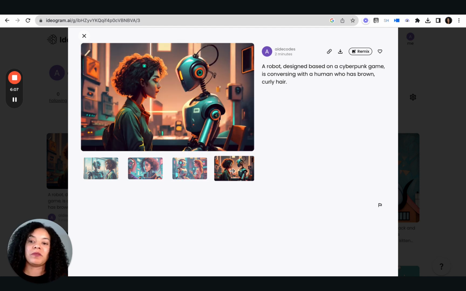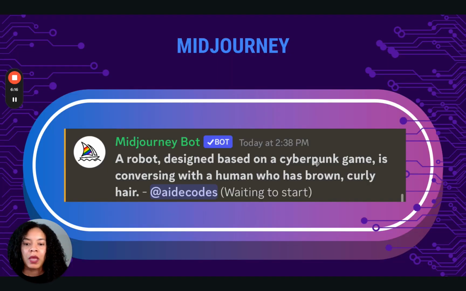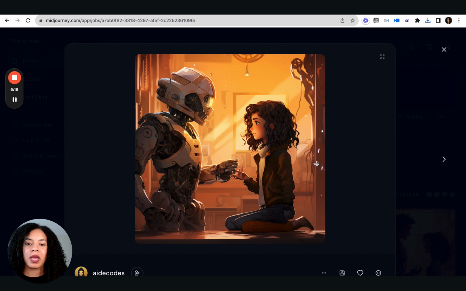And then for me, this is my favorite one. I still think the eyesight is missing, or their ability to look at each other, but I thought this was not bad considering, and it has the colors that I wanted. Here is the prompt in Midjourney, and then let's go into Midjourney.